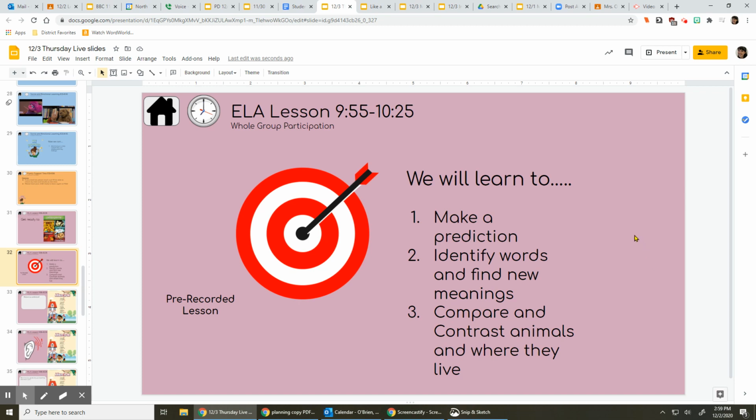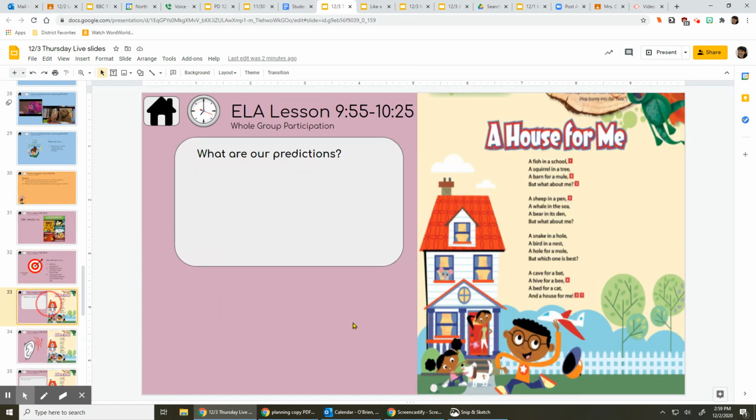Hi, friends. Today, with our ELA lesson, we're going to make a prediction, read a passage, and identify words and find new meanings, then compare and contrast animals and where they live. Let's get started. This is our reading passage. You can see the pictures and you can hear the title, A House for Me.